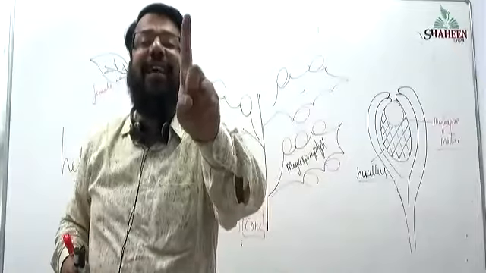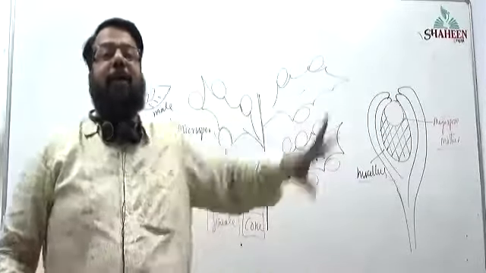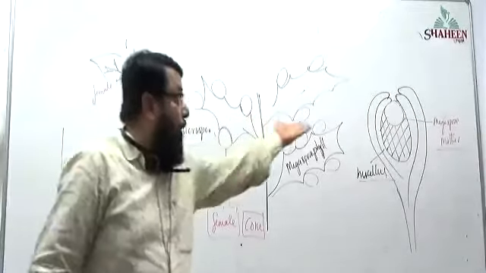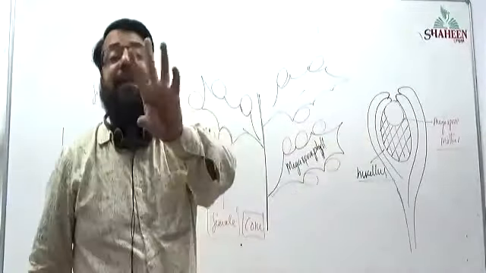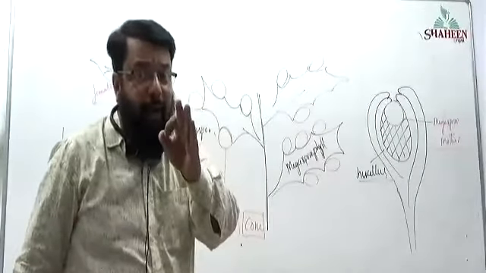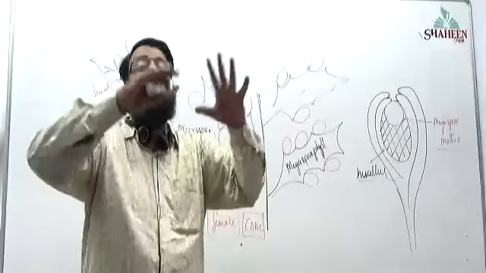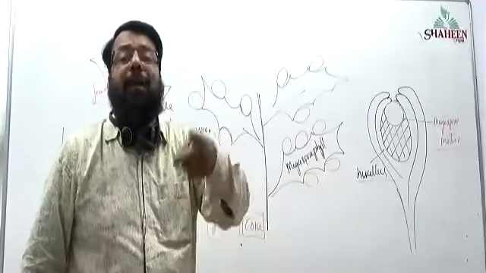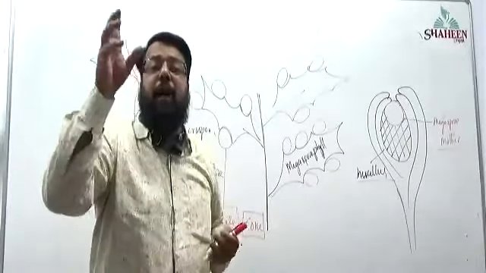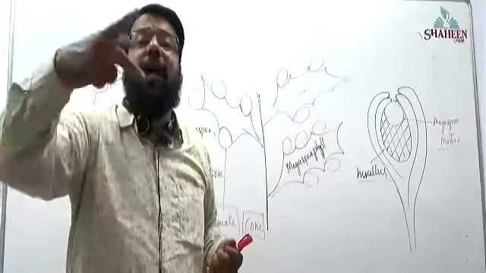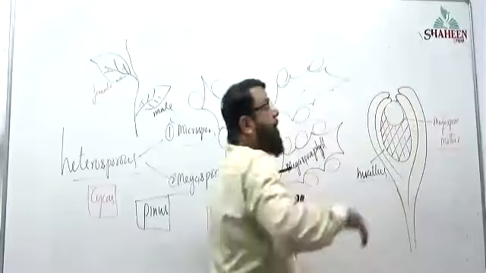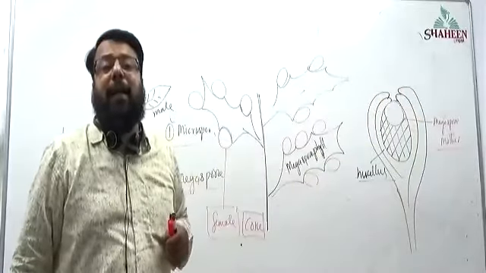Only one cell. There are many cells, but only one cell gets transformed into megaspore mother cell. We have to see step by step. There was nucellus, and over the nucellus there were protective coverings. What is that protective covering called? Integument. In that nucellus, how many cells transform into megaspore mother cell? Only one cell transforms itself into megaspore mother cell.